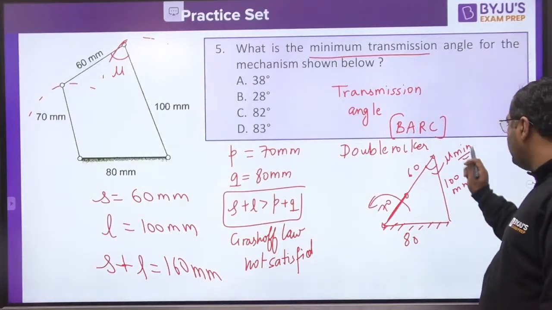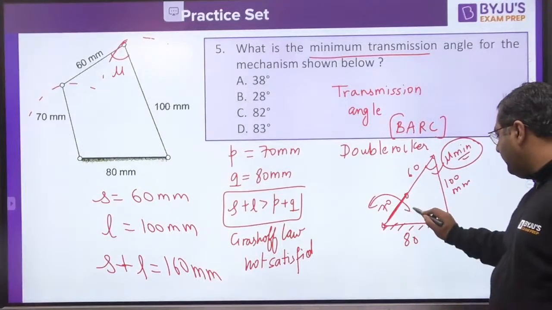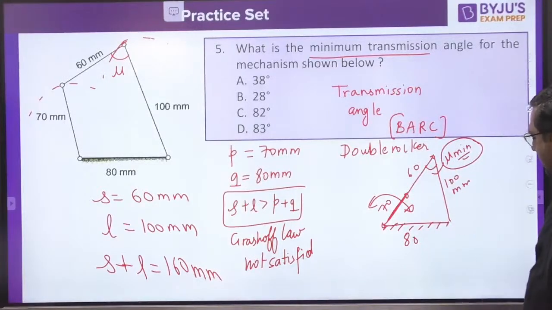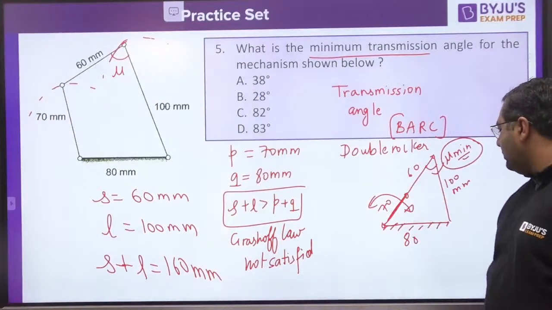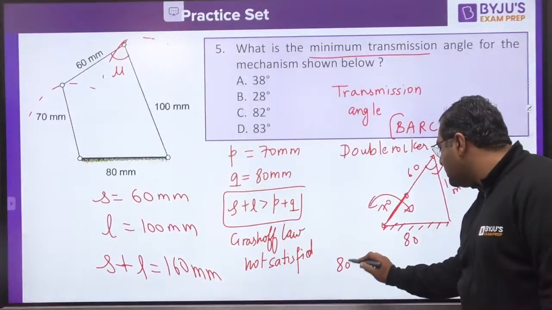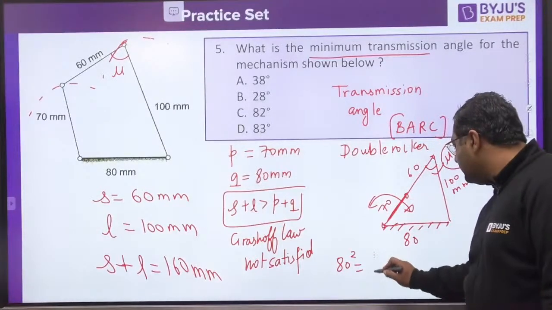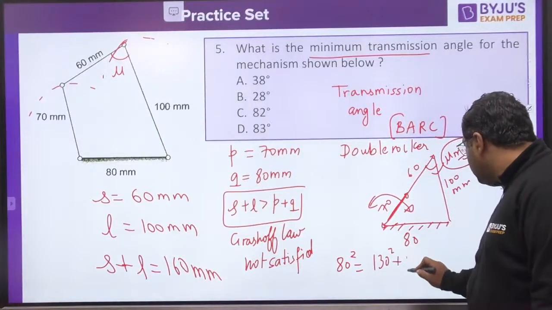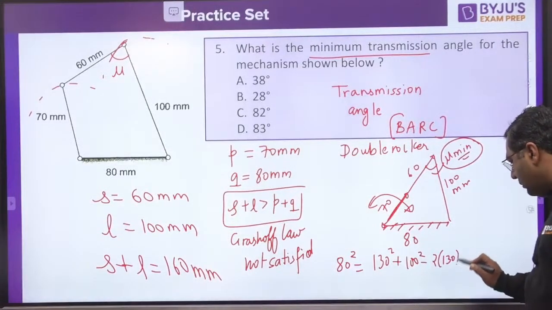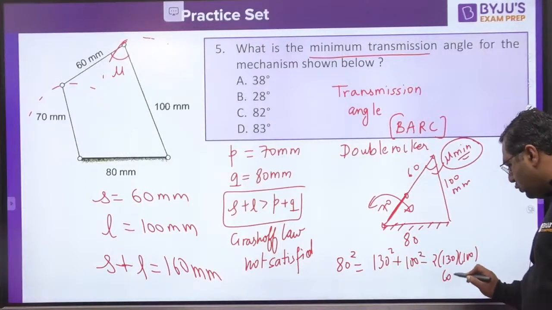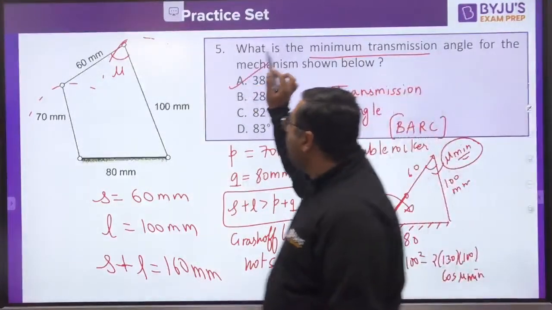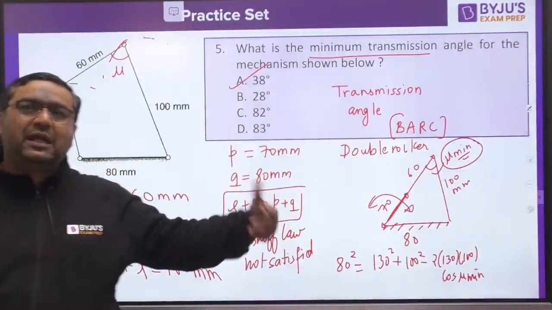So when you would be having the mu minimum, whatever be the direction, then you would be having mu to be more than that only. So for this condition, this is a triangle. If this is mu minimum, you can write 80 square is 70 plus 60, which is 130 square, plus 100 square minus 2 times 130 into 100 into cos mu minimum, and this will give you mu minimum to be 38 degree, guys. So this is how this type of question can be solved.